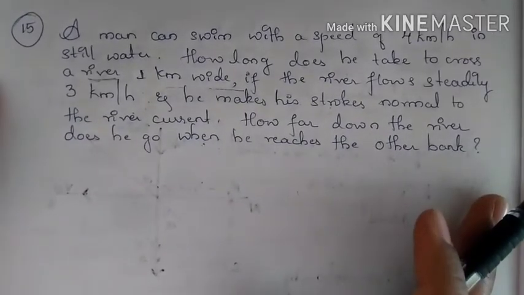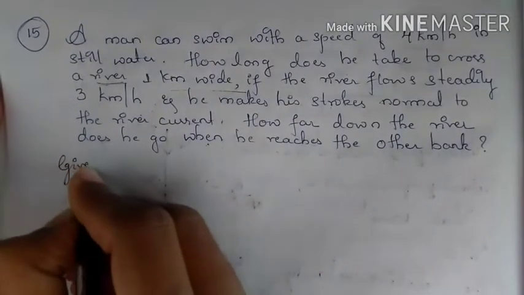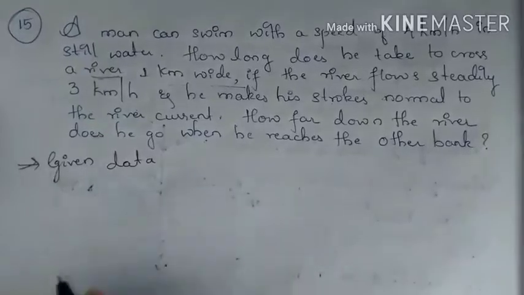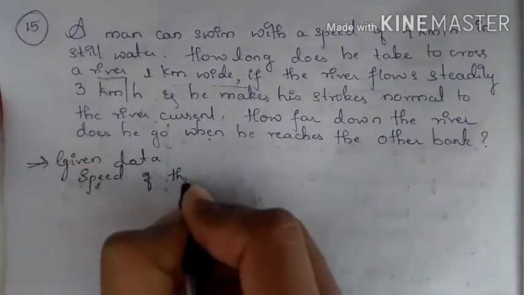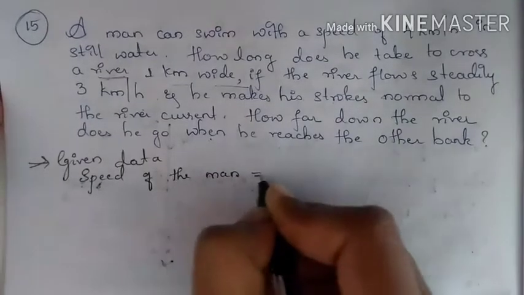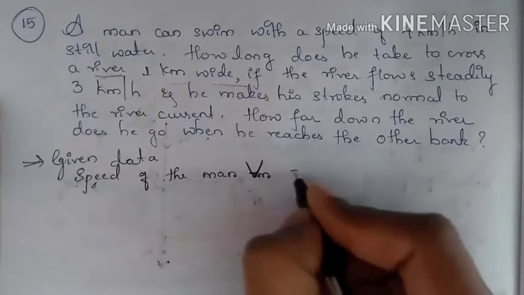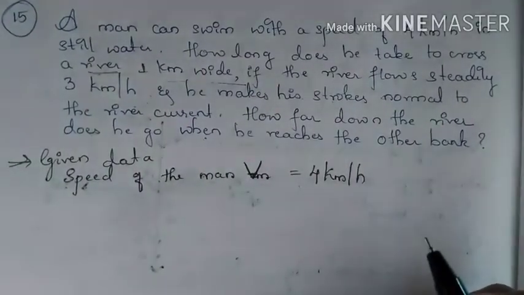So now let's suppose the given data is: the speed of the man, which is Vm, so Vm is equal to 4 km per hour in still water.